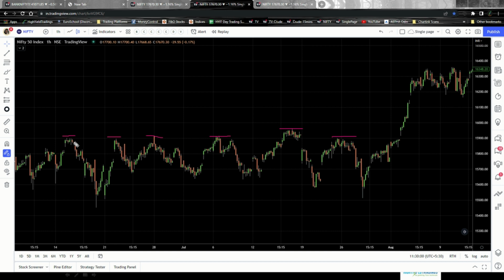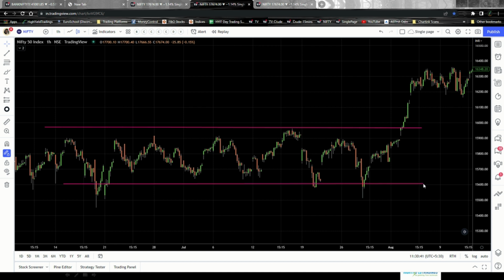So the price was going up, getting a resistance and coming down. Similarly, on the lower levels, the price was coming down, getting a support and going up. Rejection, rejection, rejection, rejection, and rejection. Clear, right? Just by seeing the chart, you can find out where multiple rejections are happening. Once you find this, just a moment, let me delete these. It becomes easier for you to mark the level. So this becomes a resistance and this becomes a support.